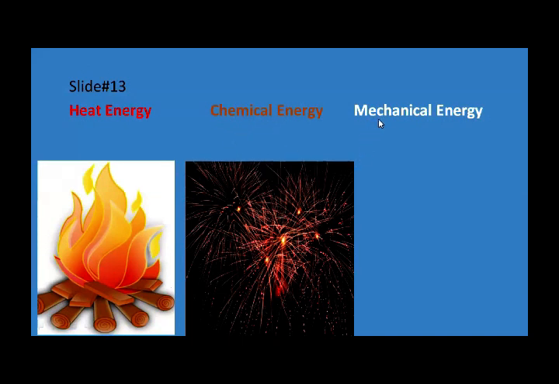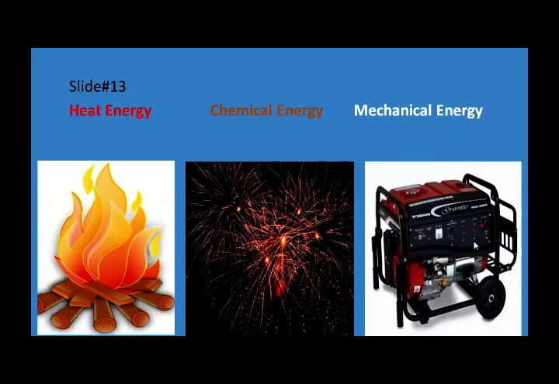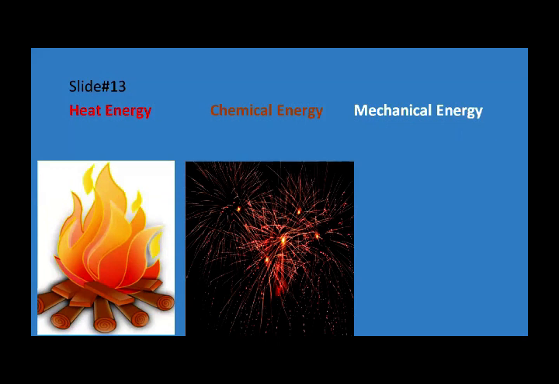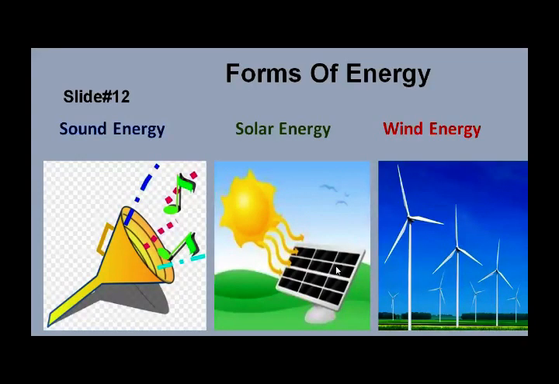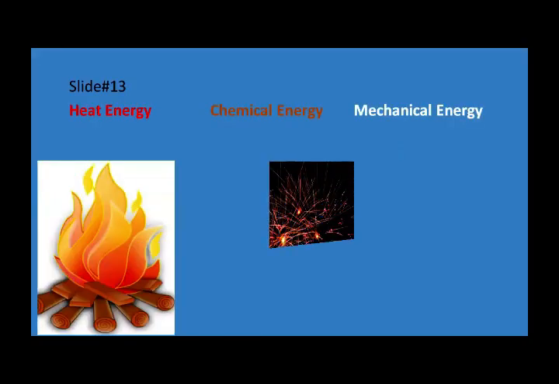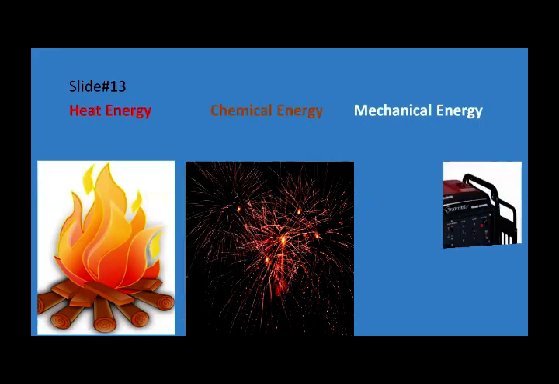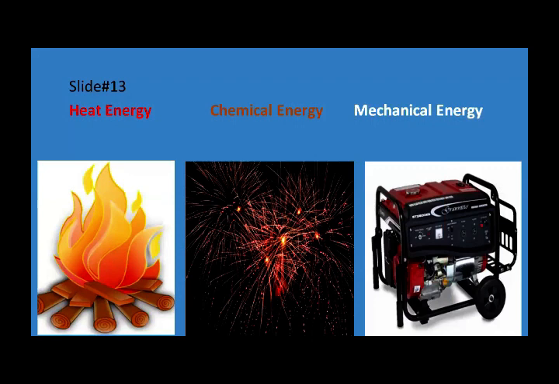Now the next form of energy is mechanical energy. Mechanical energy is also a form of energy. Mechanical energy is produced by a machine or moving part. Like that, a generator needs petrol or gas to produce electricity. So there are six forms of energy: sound energy, solar energy, wind energy, heat energy, chemical energy, and mechanical energy.